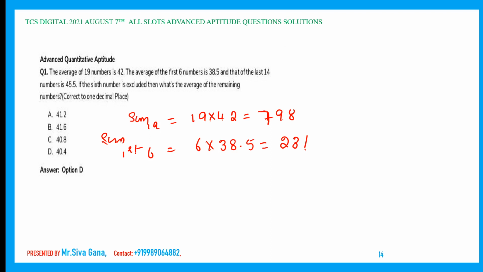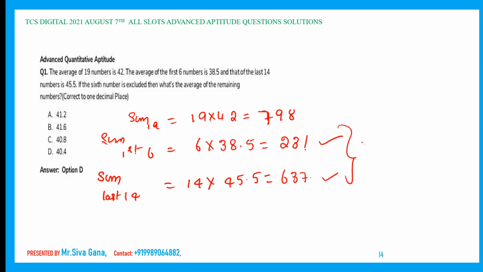And that of the last 14 numbers. Sum of the last 14 numbers is 14 into the average, which is 45.5. 14 into 45.5, I'm using the on-screen calculator. It comes out to be 637. This is the first 6 numbers, and this is the last 14 numbers. So I'm finding the sum of 20 numbers. The sum of 20 numbers is how much? 231 plus 637, which is 868.